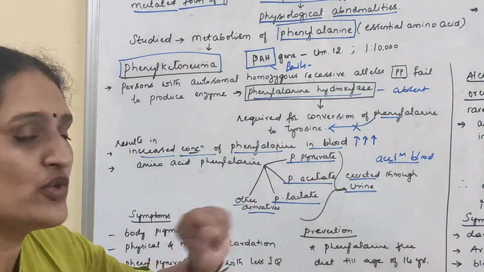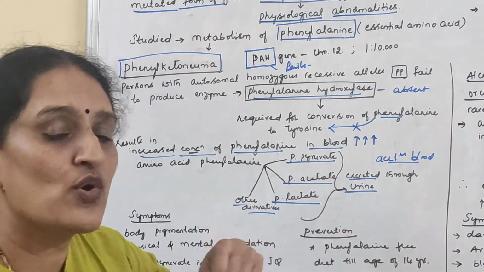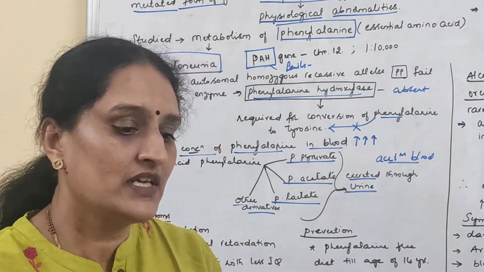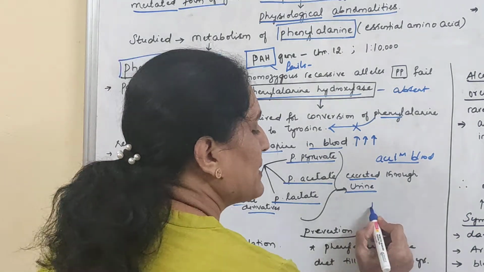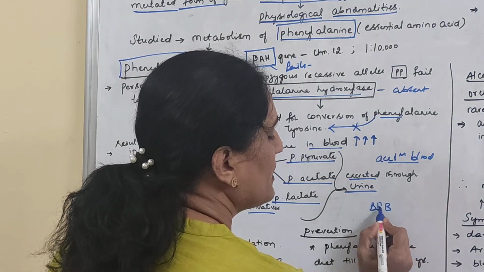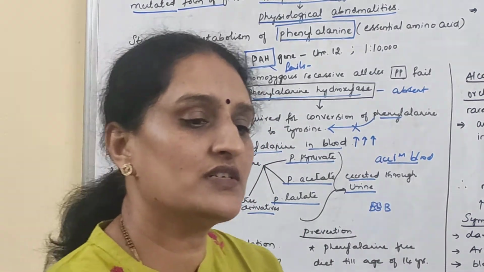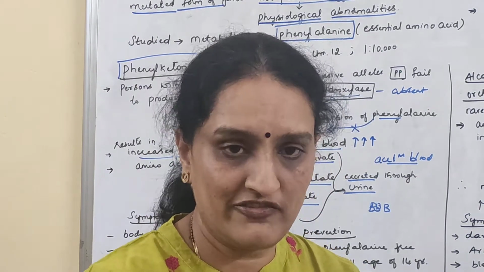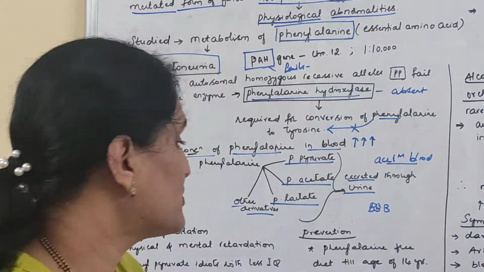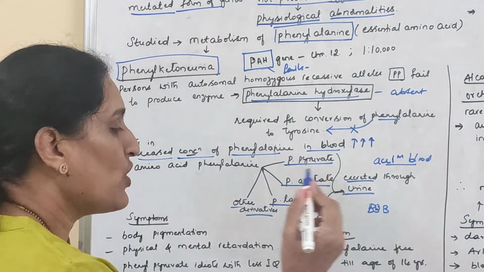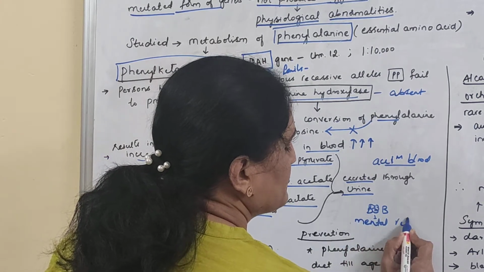Now when it gets accumulated in the blood, what happens? When this phenylpyruvate concentration increases in the blood, it has an ability to cross the blood-brain barrier. That means from the bloodstream it can pass through the CSF, that is cerebrospinal fluid, and from there it can enter into your brain and damage the brain cells, because of which it results in mental retardation.